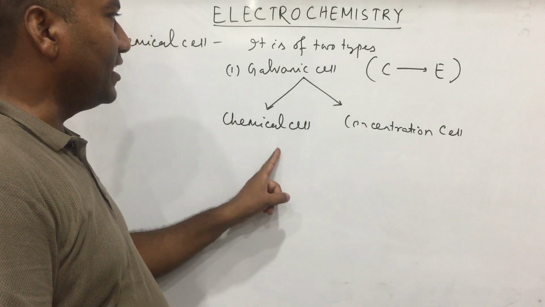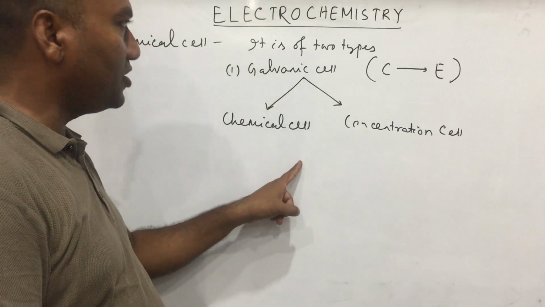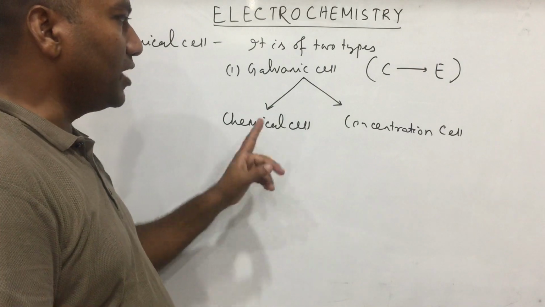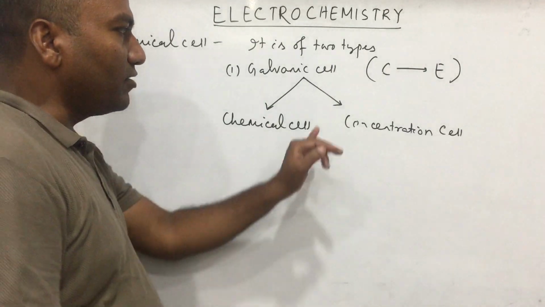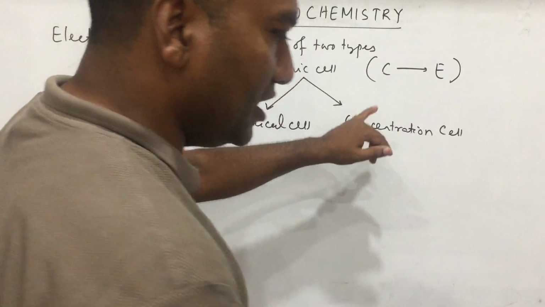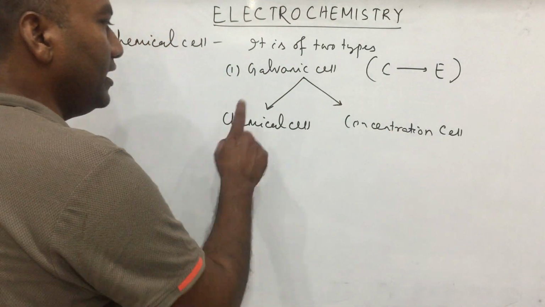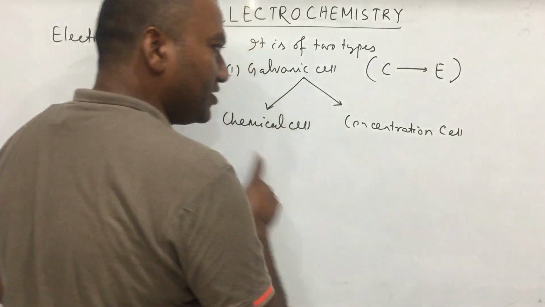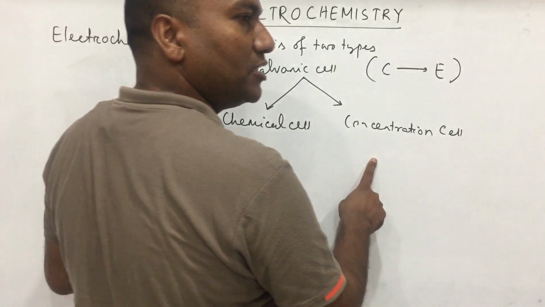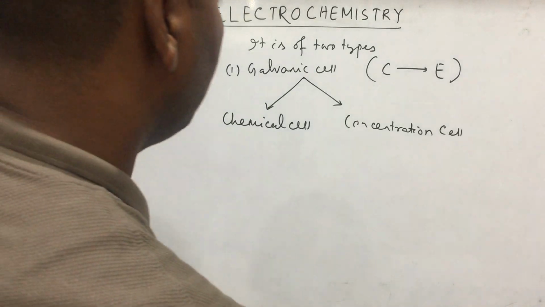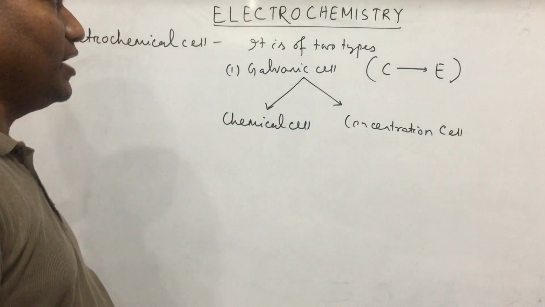In a chemical cell, electricity is produced due to chemical change, and in a concentration cell, electricity is produced due to physical change occurring within the cell.